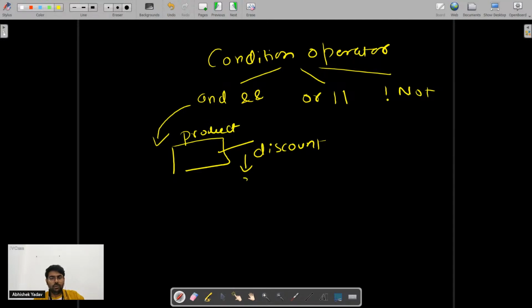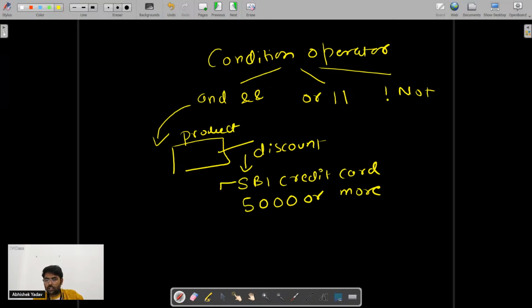Amazon is saying, hey, you need SBI card, SBI credit card, and the shopping amount should be 5,000. Okay, 5,000 or more here. So अगर ये दोनों condition true हैं, if these two conditions are true, then you will get 15% discount. Okay, else you will not get any discount, right?